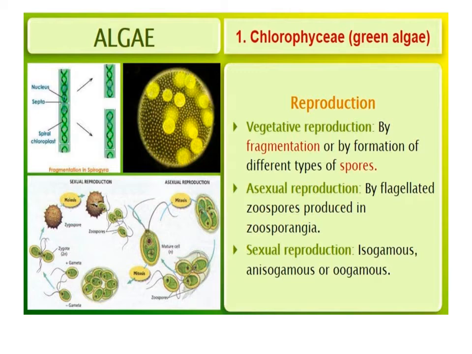Vegetative reproduction is by fragmentation or by formation of different types of spores. Asexual reproduction is by zoospores produced in zoosporangia. And sexual reproduction is isogamous, anisogamous, or oogamous.